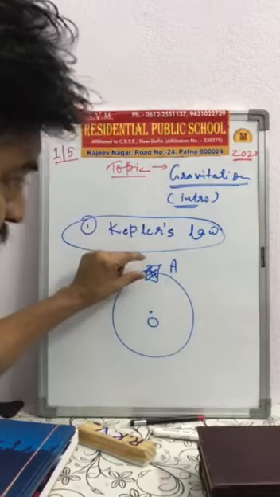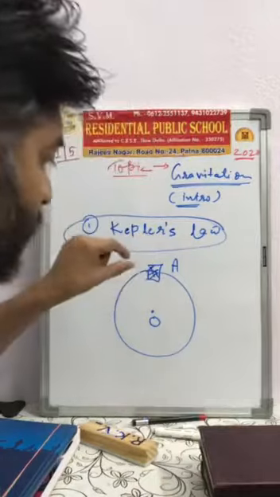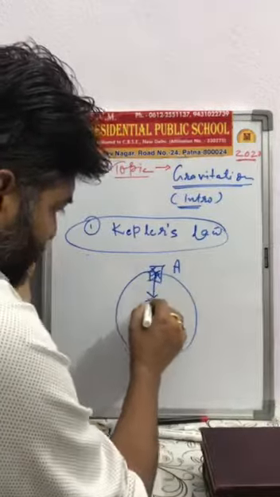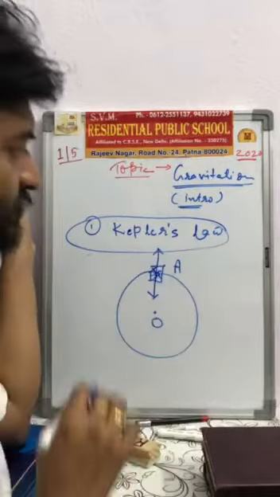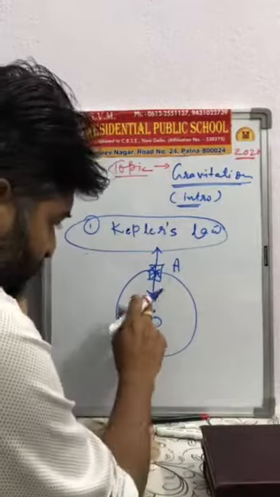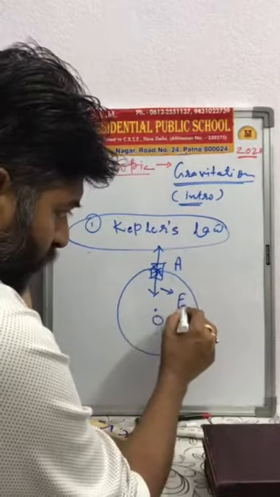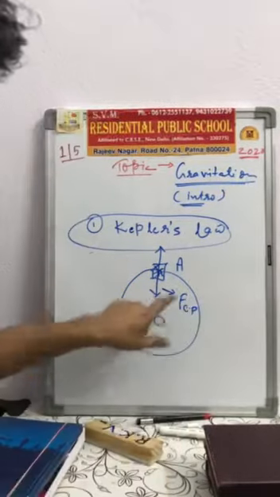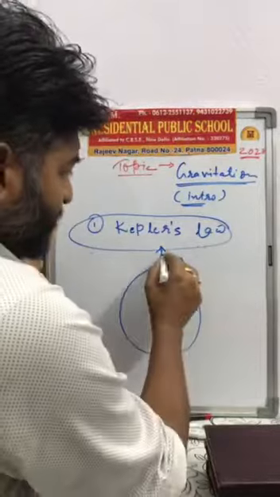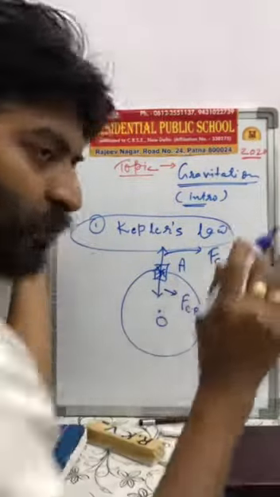Then on that body, two forces exist: first towards the center, and second one away from the center. The force which acts towards the center is known as force of centripetal, and the force which acts away from the center is called force of centrifugal.